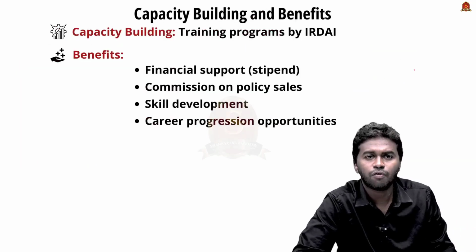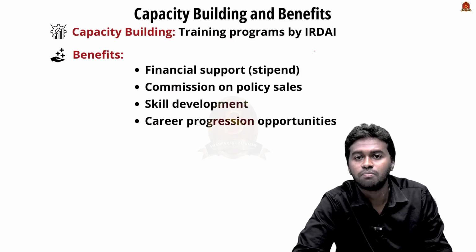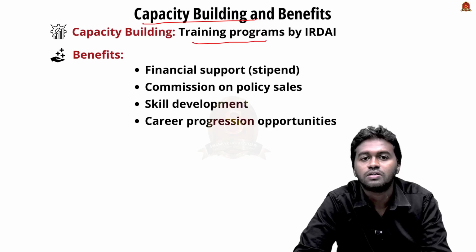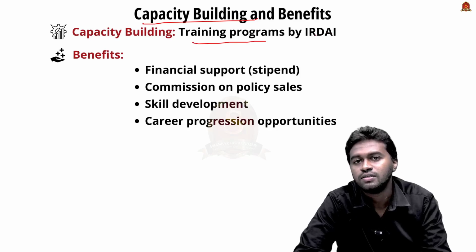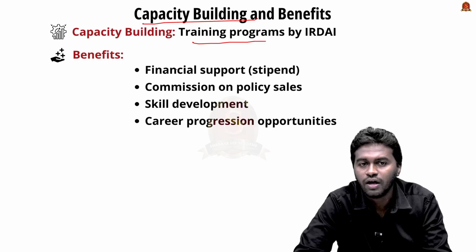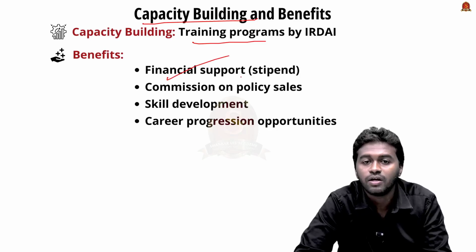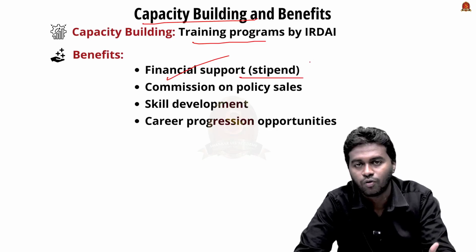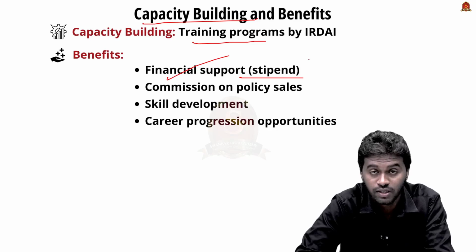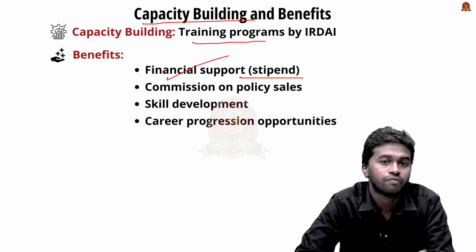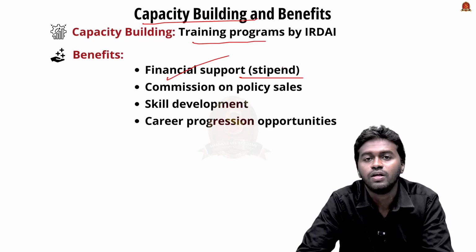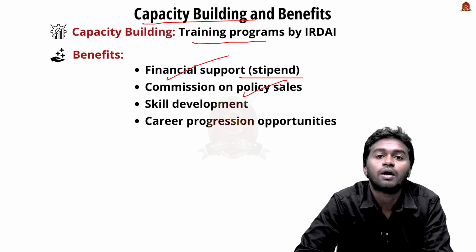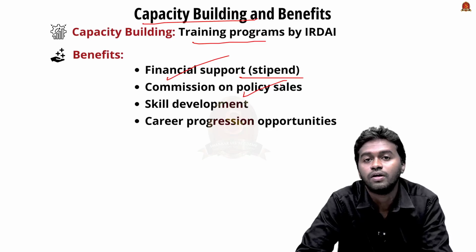The next objective of the scheme is capacity building. That means once women apply for the scheme, they will be getting training from the IRDAI, the Insurance Regulatory and Development Authority of India, and they will be getting a stipend every year. In the first year they will be getting 7,000 rupees, followed by 6,000 rupees in the second year, and later 5,000 rupees. After particular training, they can apply for the LIC exam and become permanent employees.